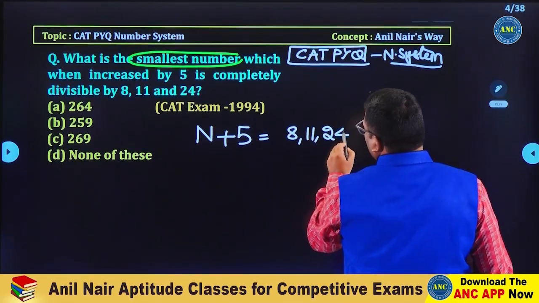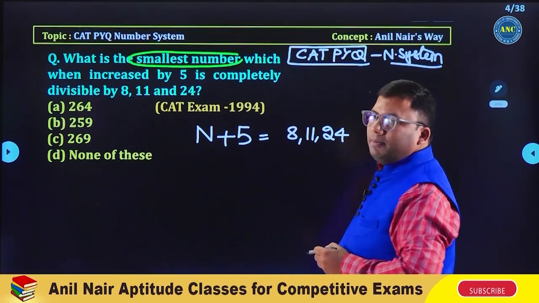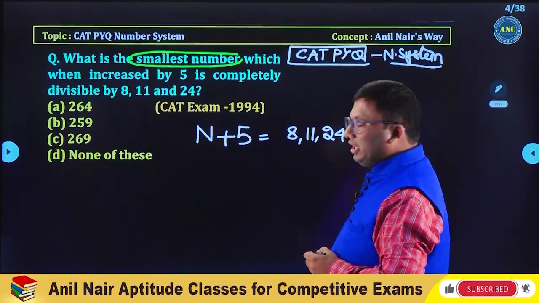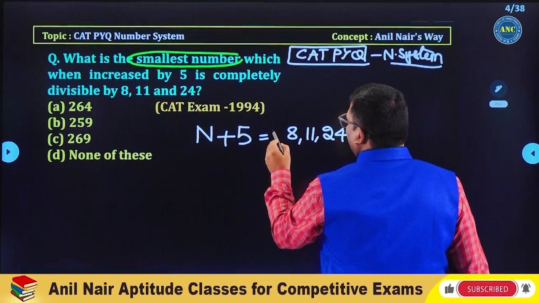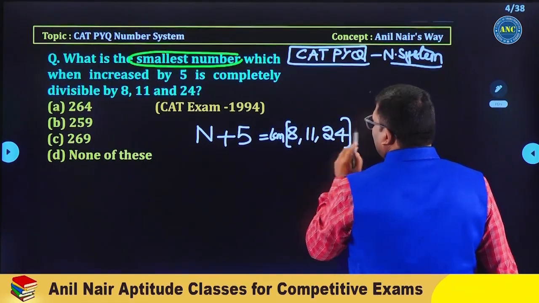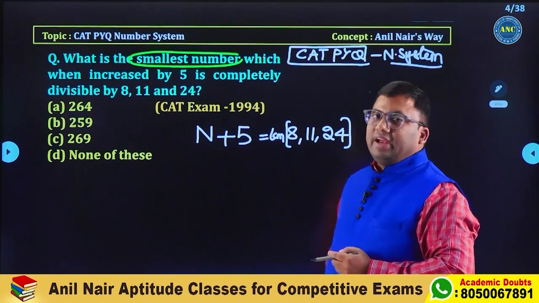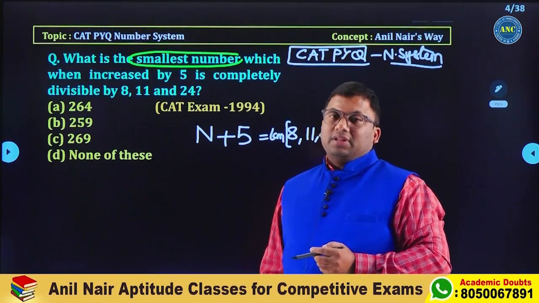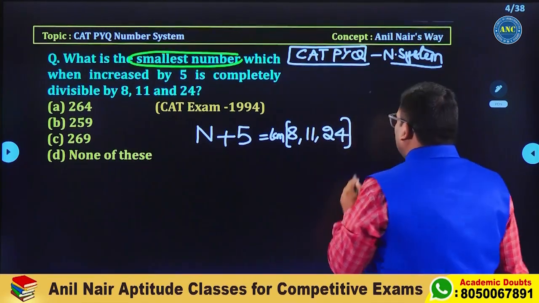There is a number which is perfectly divisible by 8, 11 and 24. The number which is perfectly divisible by 8, 11, 24 will be the LCM of 8, 11, 24.